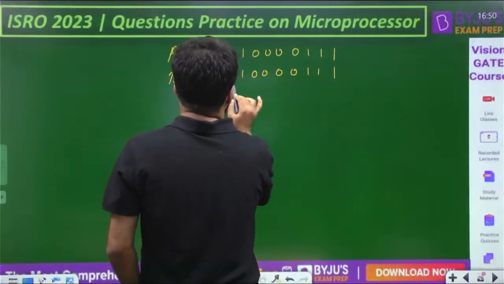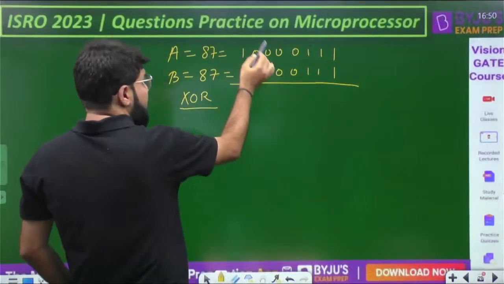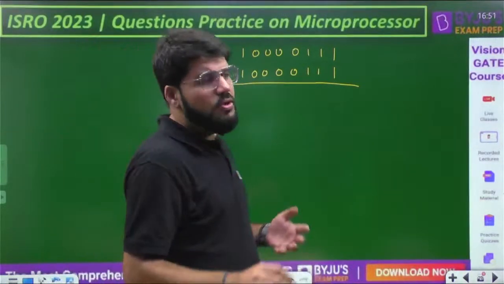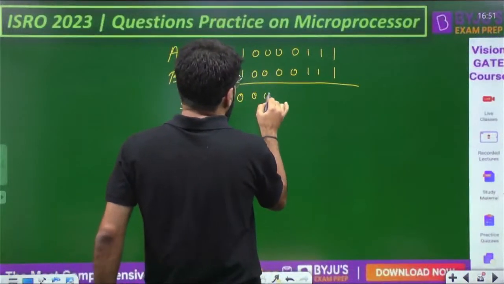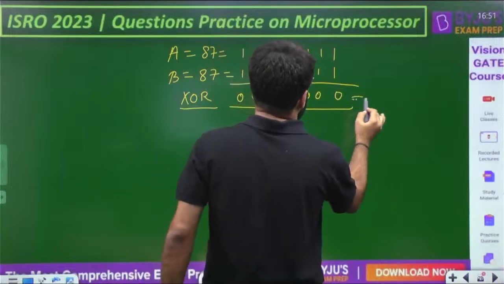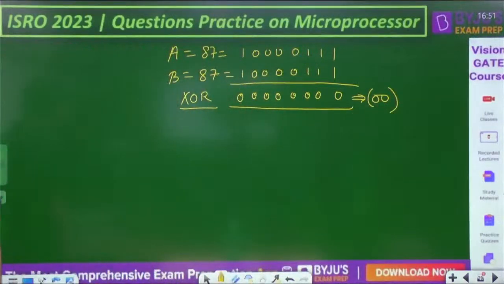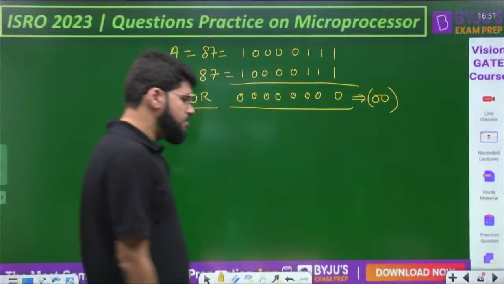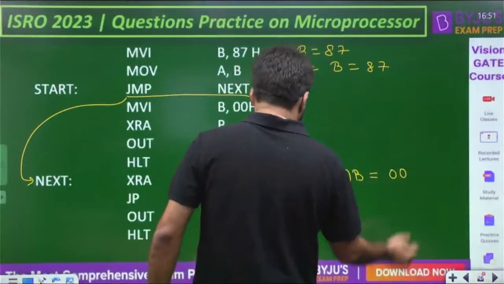Now XOR. We have to check the XOR bit by bit, and because currently they are all the same, X XOR X is 0. It is bit by bit, but all the bits are identical to each other, so it is going to result in 0. So the accumulator will now become 0 after this XOR operation. The accumulator gets the data 00.